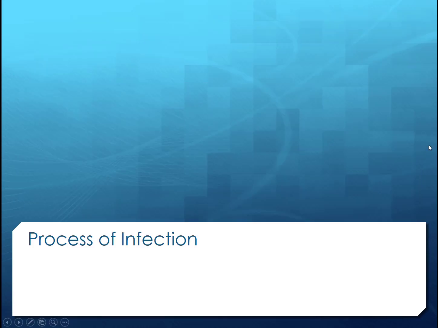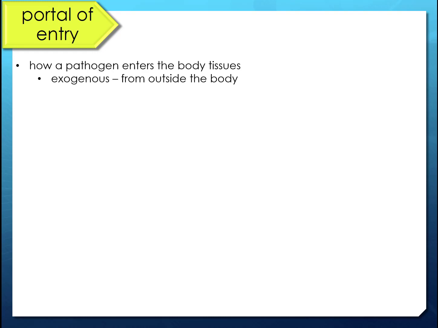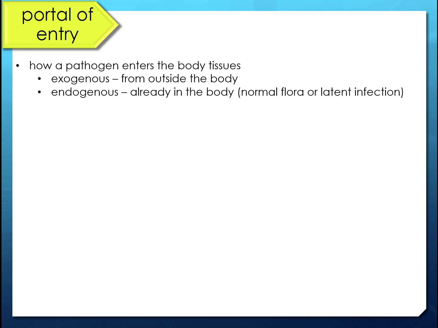Okay, process of infection. What's the first thing we need? We need a way in, right? And that's called the portal of entry. That's how the pathogen is going to enter the body tissue. And remember, if it comes from outside the body, that's an exogenous infection. And if it comes from inside the body, that's considered an endogenous infection.